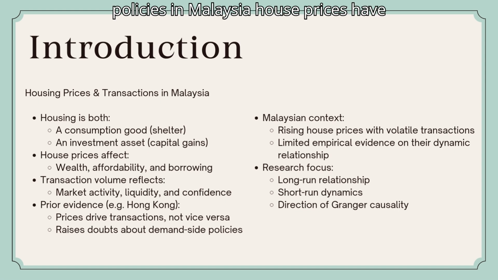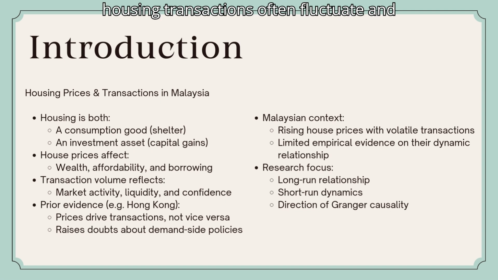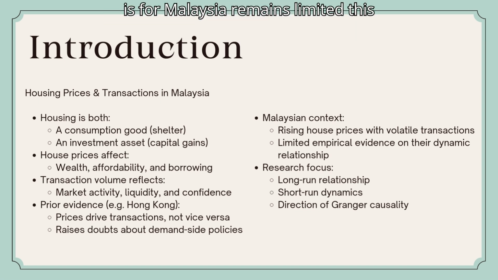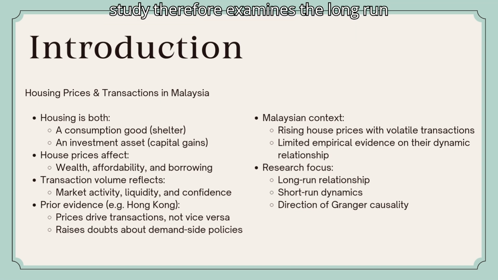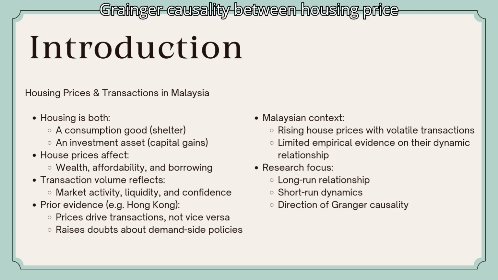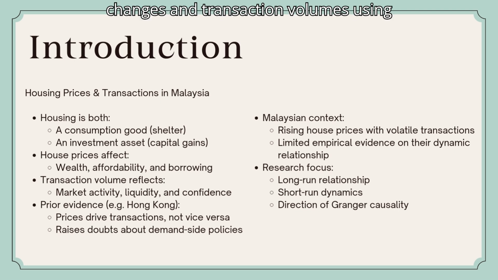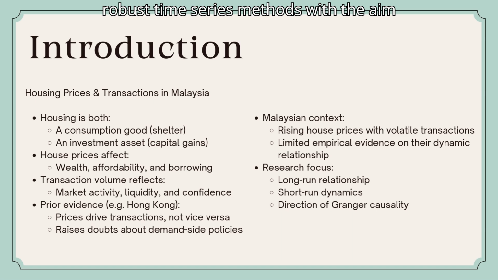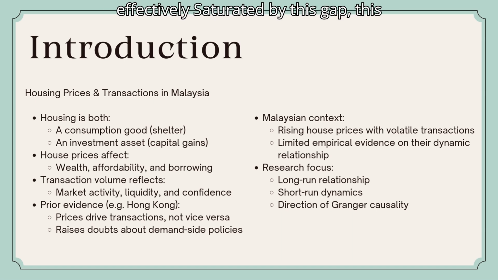In Malaysia, house prices have continued to rise, even though housing transactions often fluctuate and policies mainly aim to reduce demand. However, empirical evidence for Malaysia remains limited. This study, therefore, examines the long-run relationship, short-run dynamics, and Granger causality between housing price changes and transaction volumes, using robust time series methods, with the aim of informing housing policy more effectively.